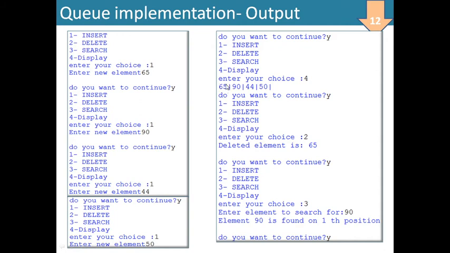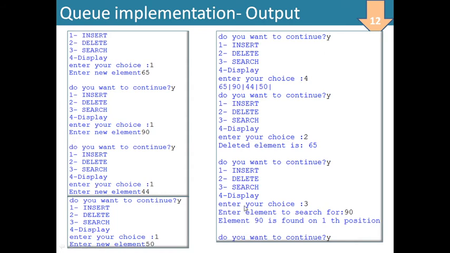Suppose I want to delete any element out of it, so I have to delete from the front. मेरा 65 से deletion चालू होगा. So as soon as I enter the choice 2, automatically it deletes from the front. Deleted element is 65. 65 यहाँ से delete हो गया. Do you want to continue? Yes. इसी तरह से और भी आपको डिलीट करना है तो you can delete more elements as soon as you press 2. सो pop 0 हो जाएगा, इसका मतलब फ्रंट से एक एलिमेंट यहाँ से निकल जाएगा क्यू में से.